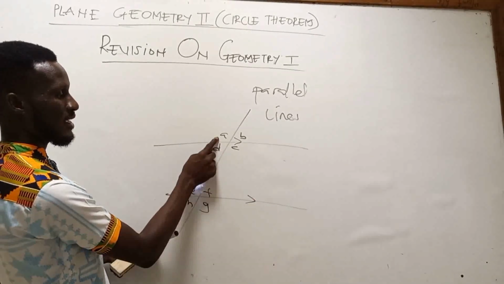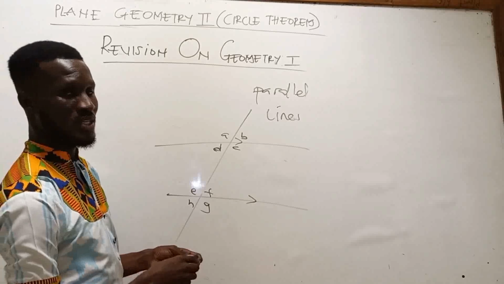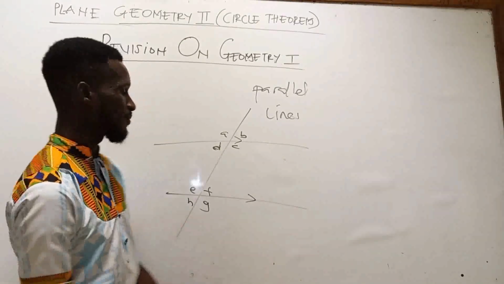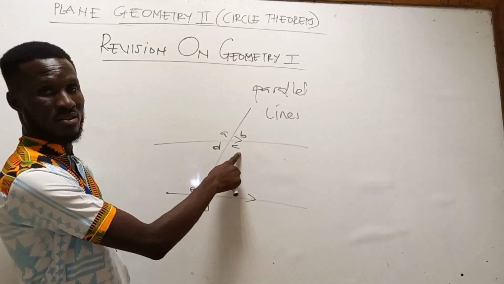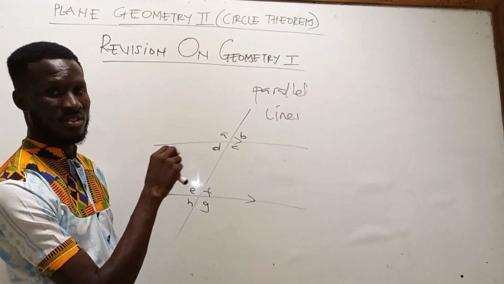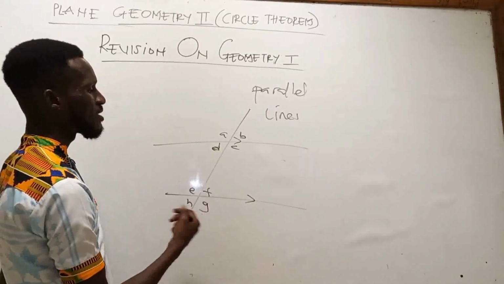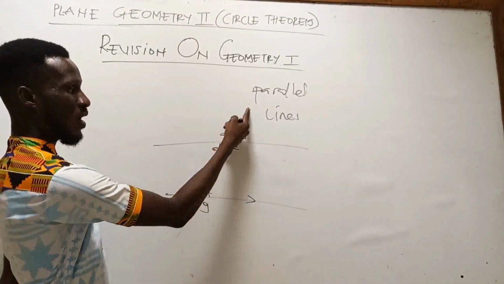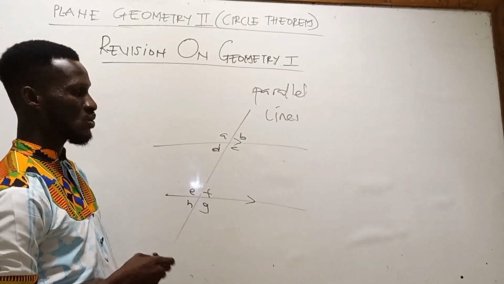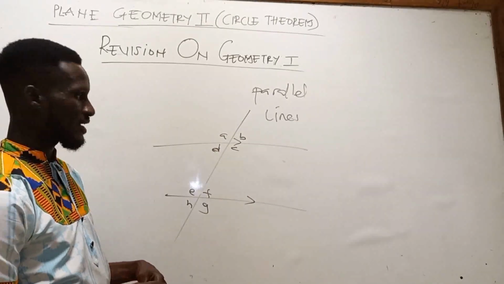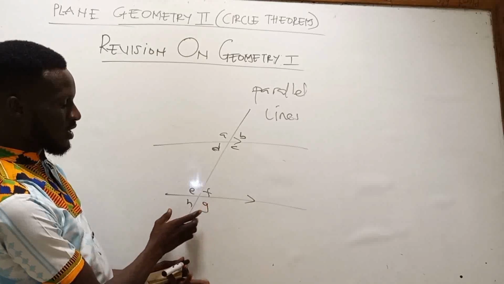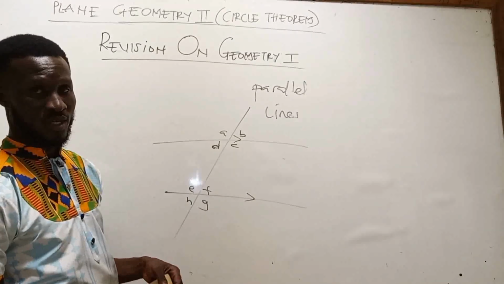For angles on a straight line, A plus B are on a straight line, and it adds up to 180. D and C also add up to 180, angles on a straight line. This and this one also lie on this particular line, so it's also angles on a straight line. The same applies down here. We can talk about so many things.